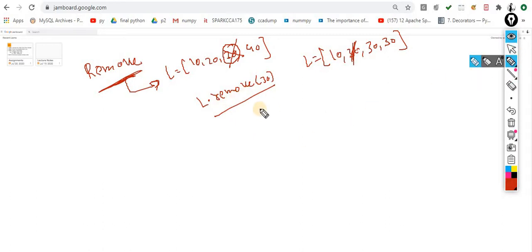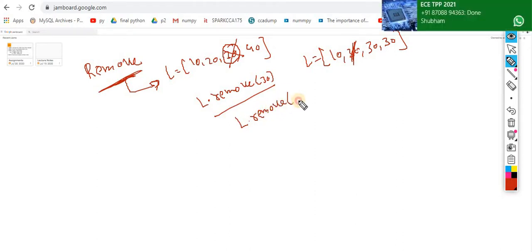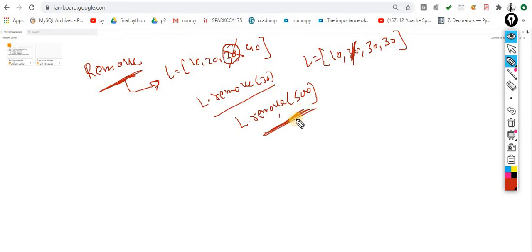Okay, so there is one more thing. Let's suppose you want to remove 500, and this 500 is not available. Now this time you will get an error message. Which error? The value error. So keep this point in mind. Most of the time whenever you deal with a list, you will get the value error.